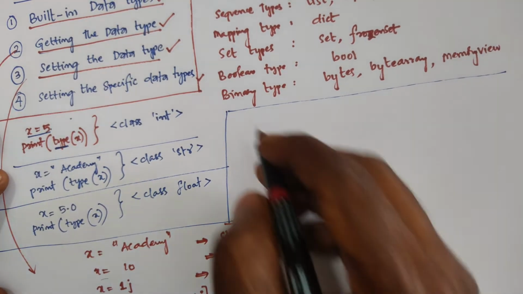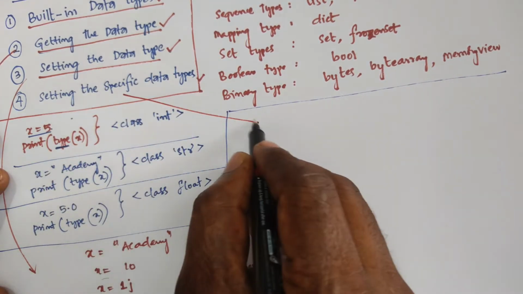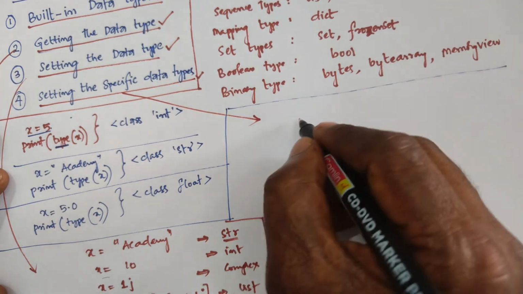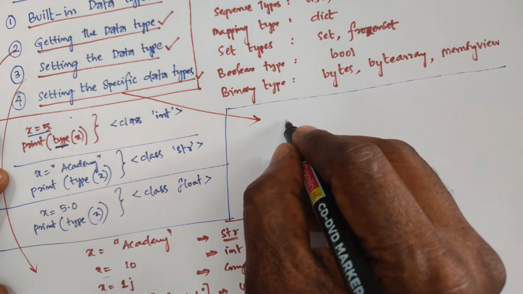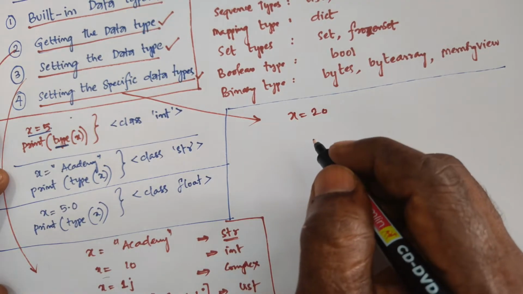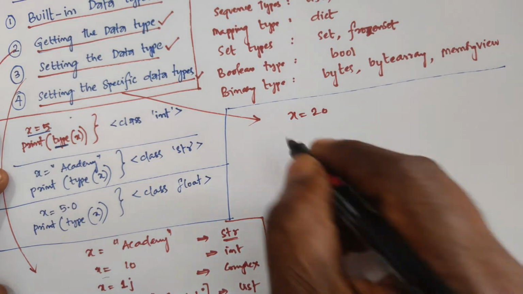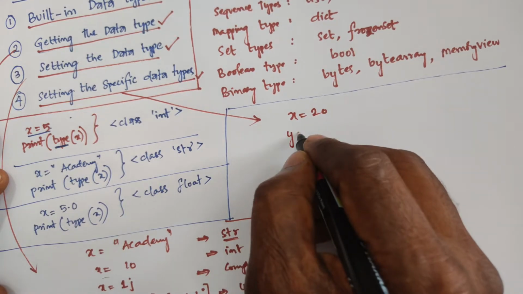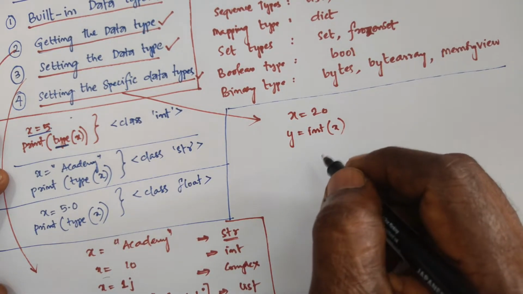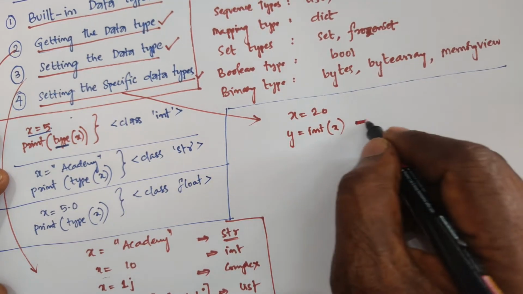Sometimes you can set specific data types. For example, x = 20, then you can write y = int(x). You can specify which type it is.